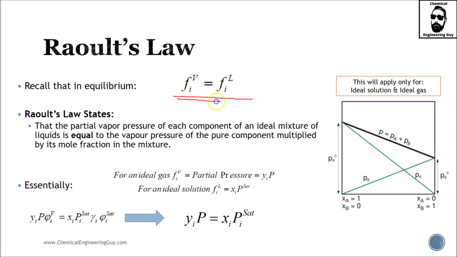Recall that in equilibrium, right now we know that the fugacity must be equal, but before there was no concept of fugacity. So Raoult stated that the partial pressure of the vapor of each component of an ideal mixture of liquids must be equal to the vapor pressure of the pure component multiplied by its molar fraction in the mixture.